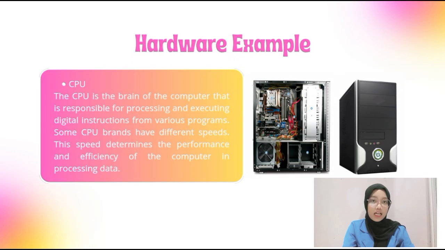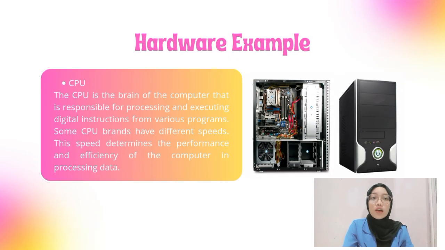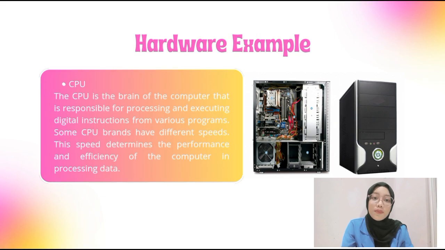Second, CPU. The CPU is the brain of the computer that is responsible for processing and executing digital instructions from various programs. Some CPU brains have different speeds. This speed determines the performance and efficiency of the computer in processing data.